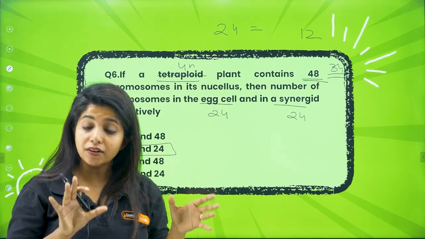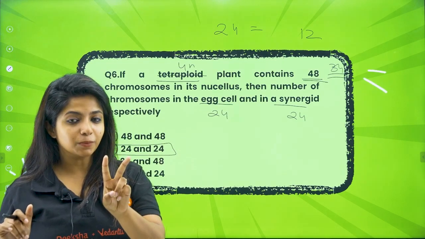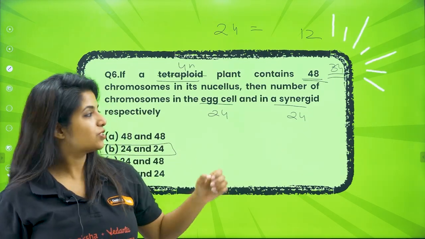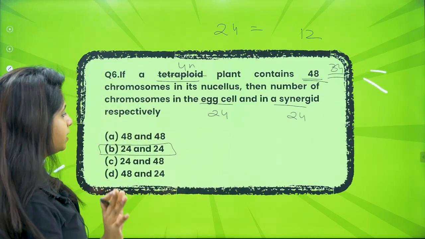If you are asked about the central cell, remember it has 2 nuclei. So in that case, what will be your answer? So again it will be 48. You have to tell me the answer in the comment section.